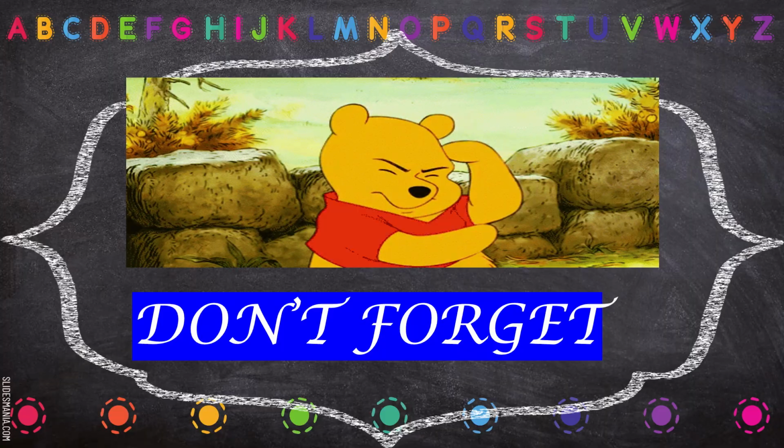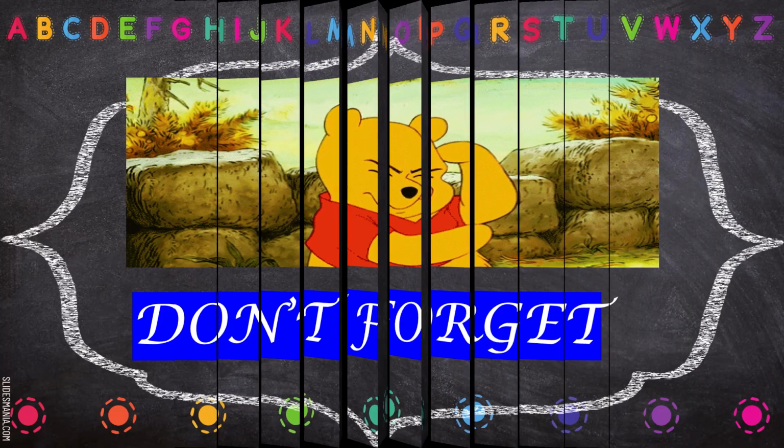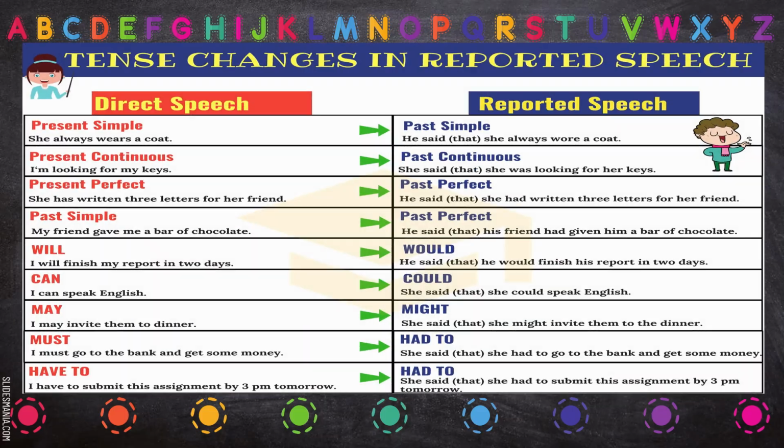Now, just a kind of recall so that you don't forget. You can go through this slide to see how the sentences are changed. Simple present is changed to simple past, present continuous to past continuous. In the same way, all the forms change into indirect speech. You can just go through them. And the words that we have discussed: will changes to would, can to could, may to might, must to had to, have to to had to. You can go through all the sentences.